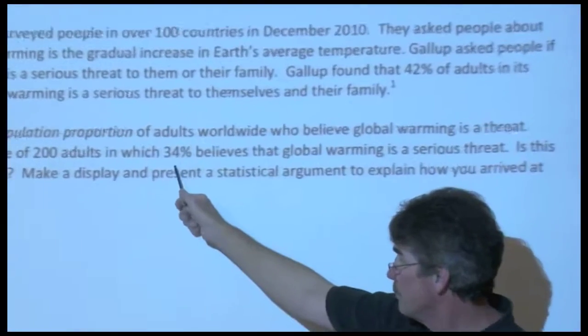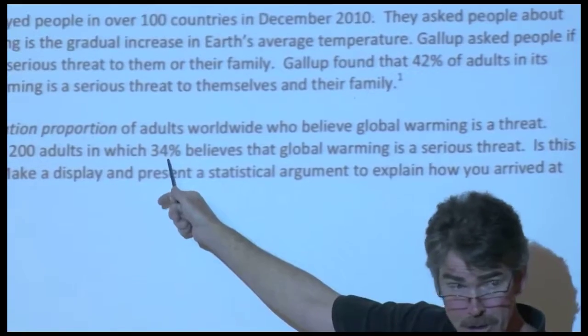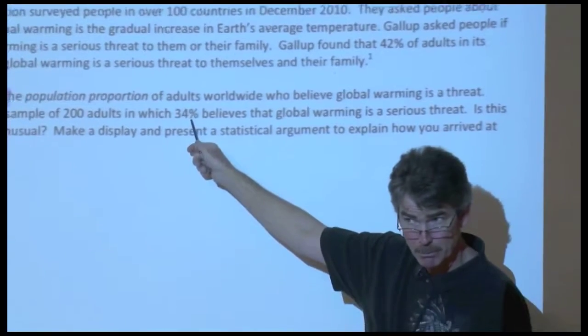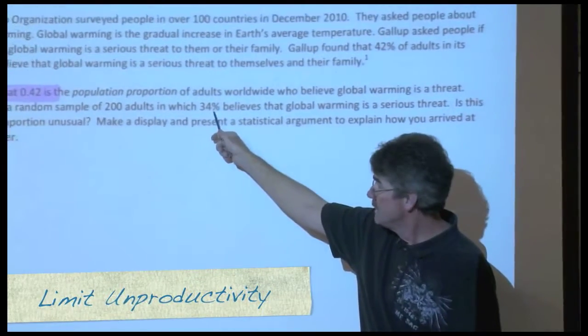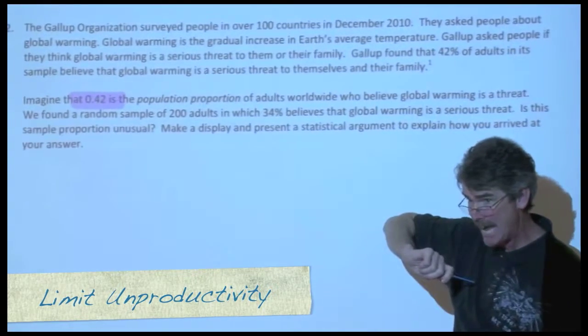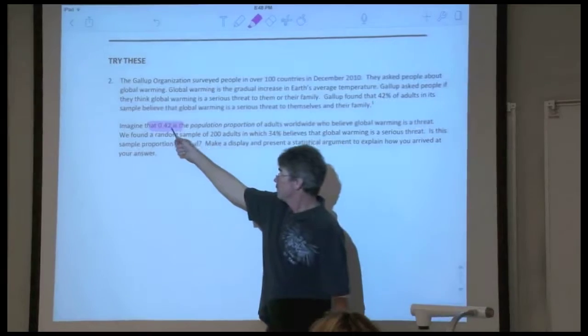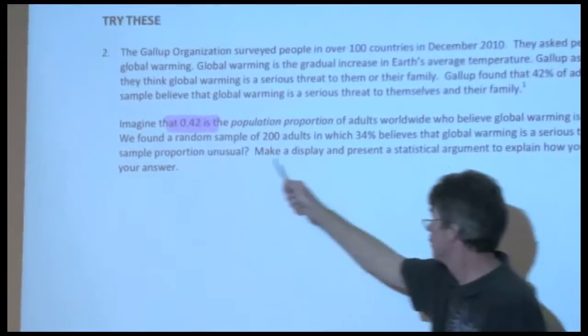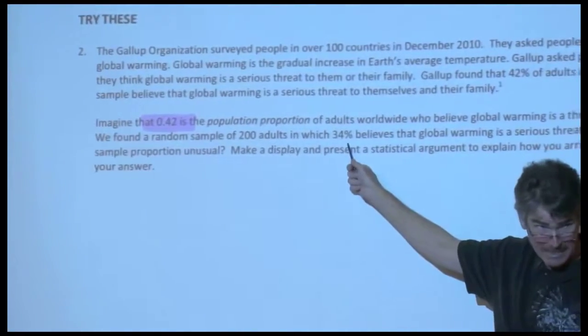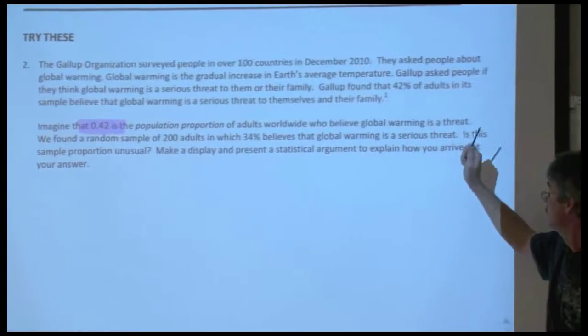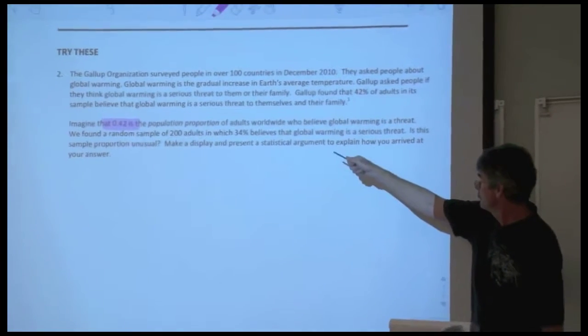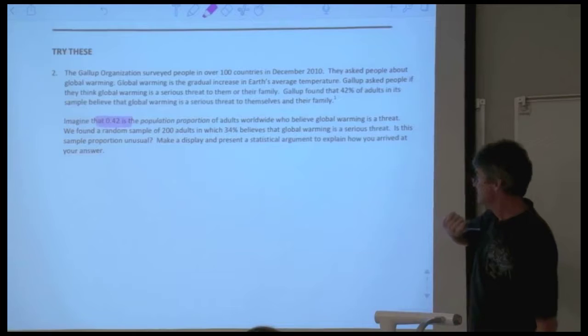Is that a sample proportion or a population proportion? It's a sample proportion. Got it? Which one of these is P and which one is P hat? 42 is P, 34 is P hat. Okay. Now, 34% in the sample believe global warming is a serious threat.